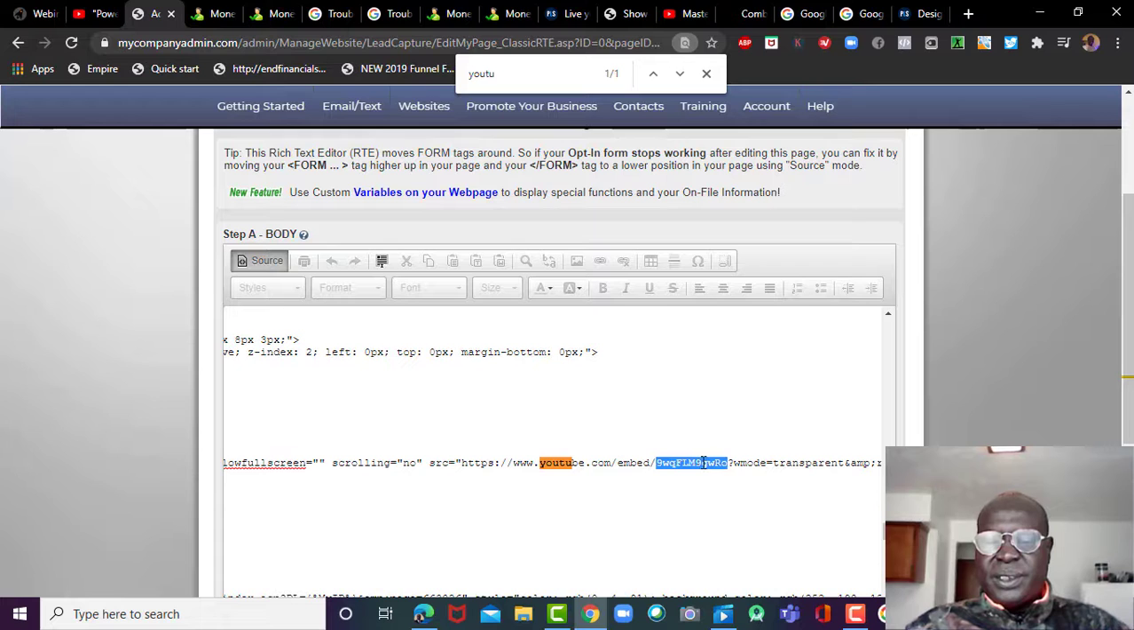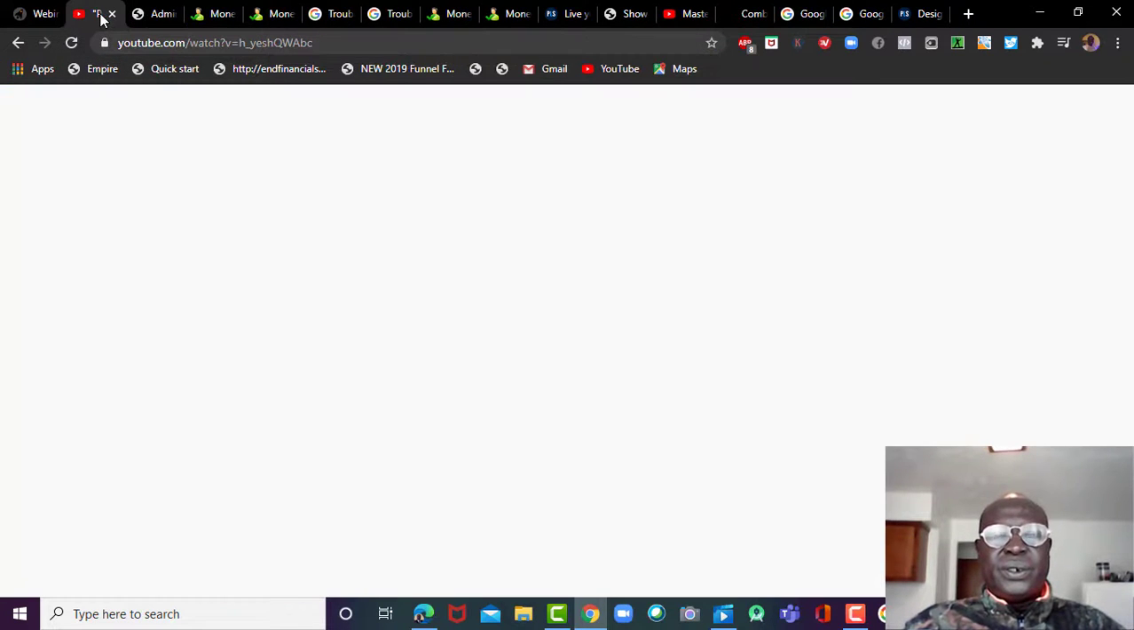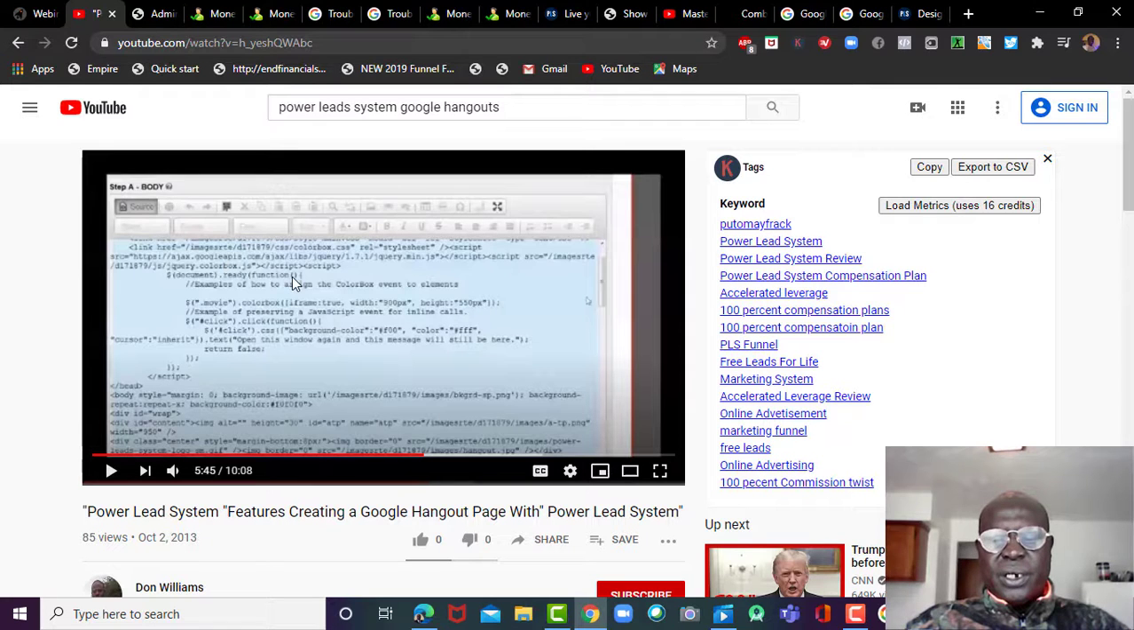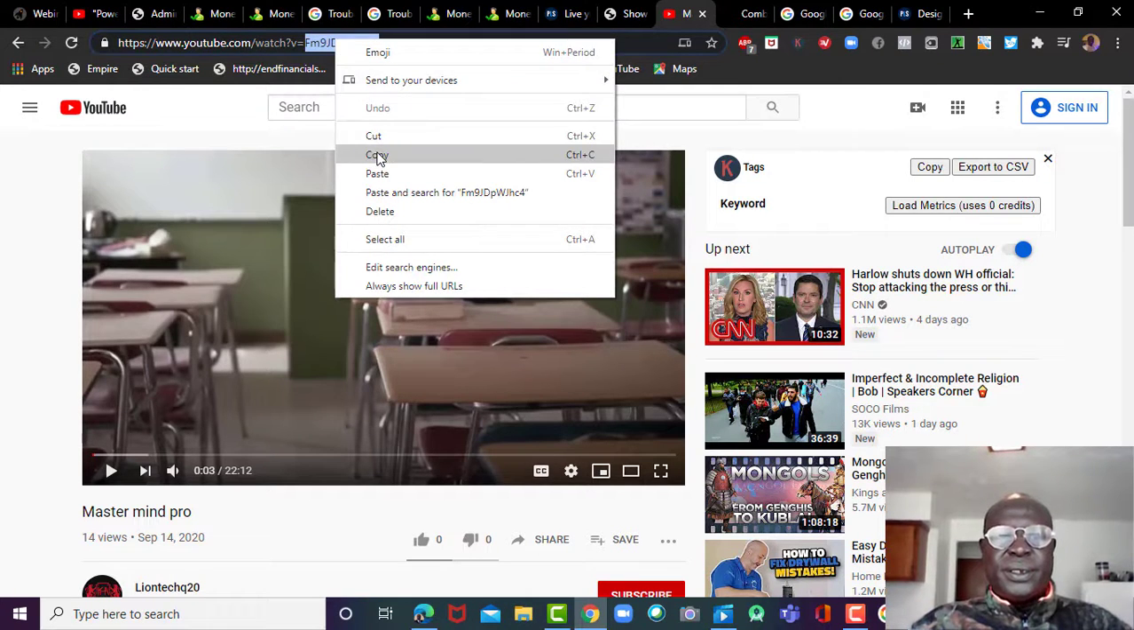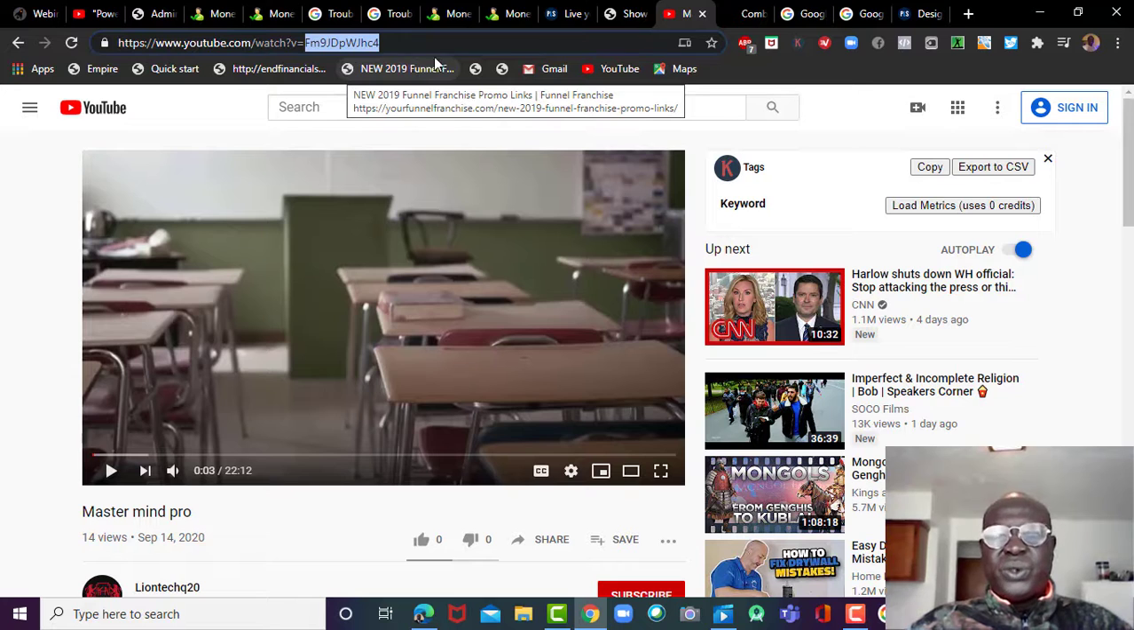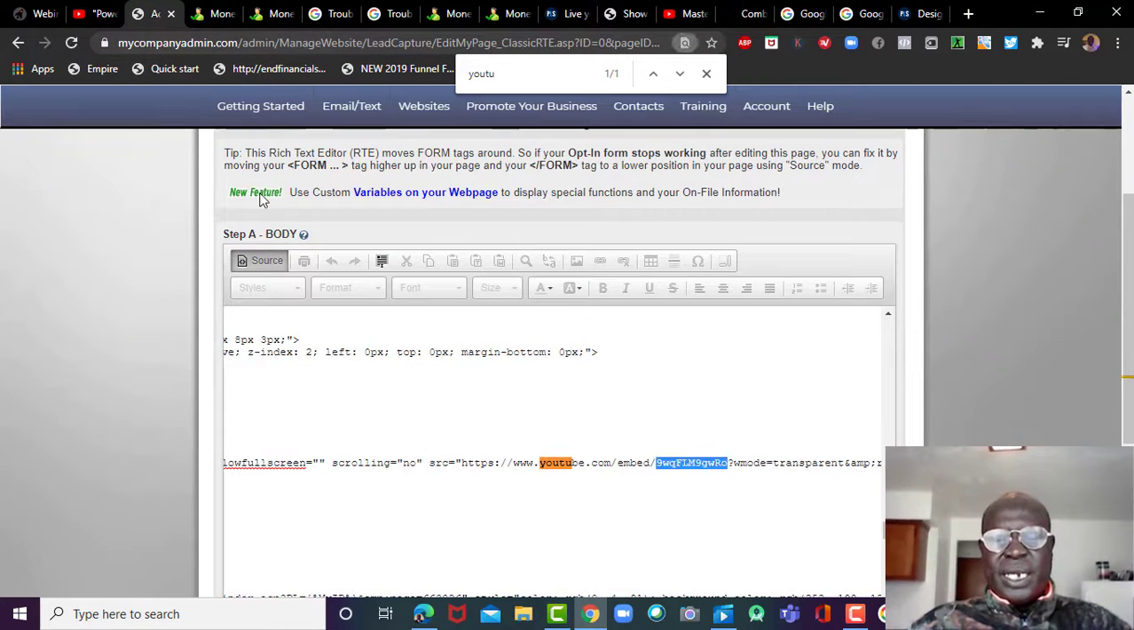So I'm going to paste after I copy my Google 11 digit, which is right here. I copy it, and then I go back to my admin, and it brings me here. Now I have to paste right here. Highlight it and paste it.